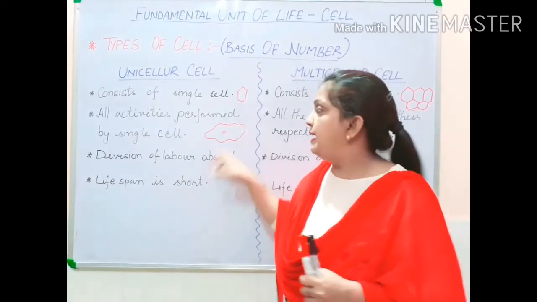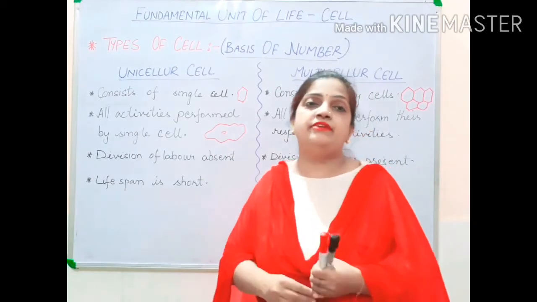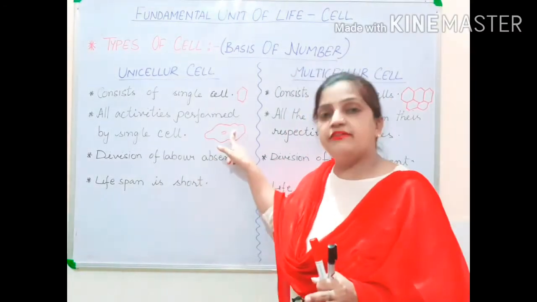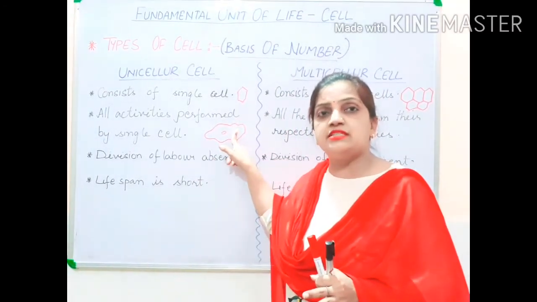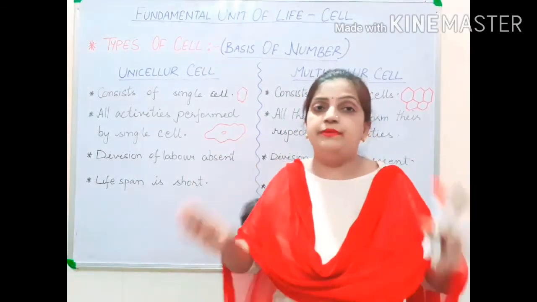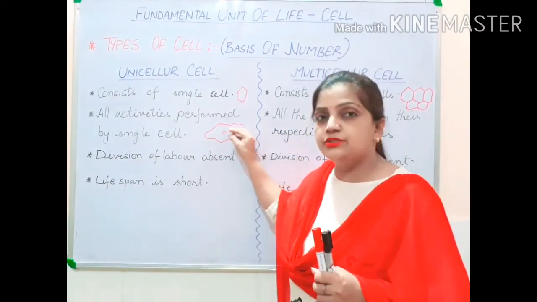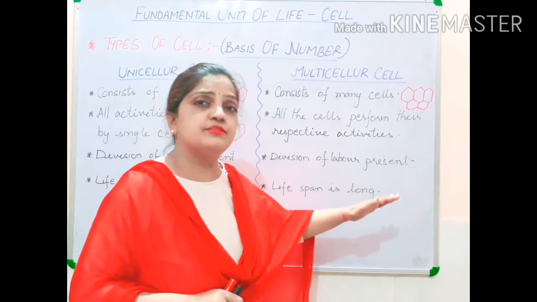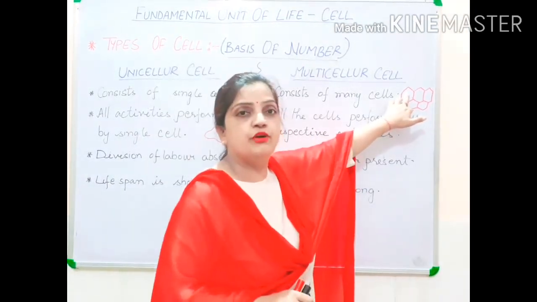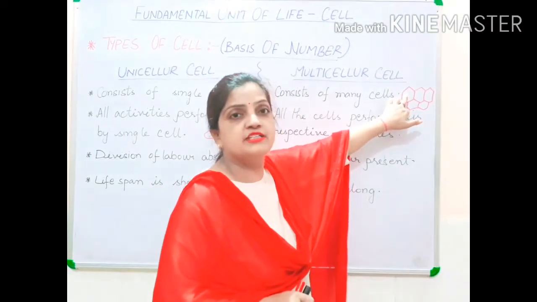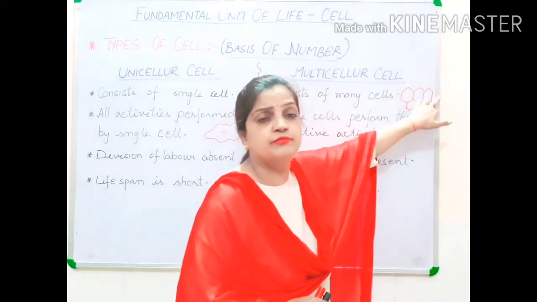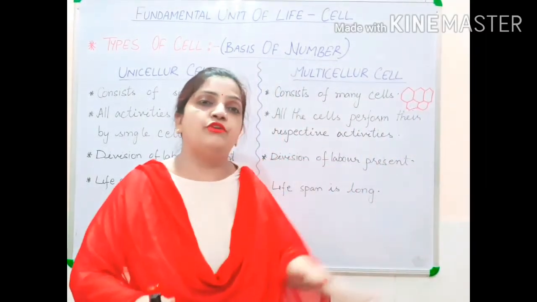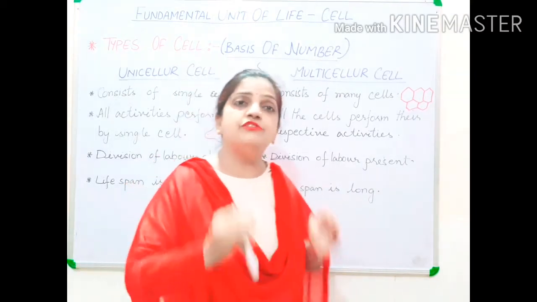Therefore, I told you that your amoeba will be having respiration, circulation, excretion, nutrition. All the functions will be performed by the amoeba, this unicellular cell, but division of labor is not there. Other cells are not going to help it. But suppose I take the example of these cells, here division of labor is present. This cell will perform respiration, this cell will perform excretion, this will perform nutrition, this cell will perform circulation. So all the cells are going to perform their own respective functions. So division of labor is there.